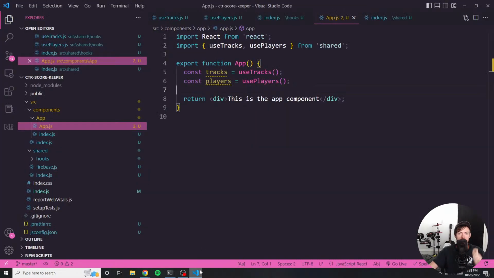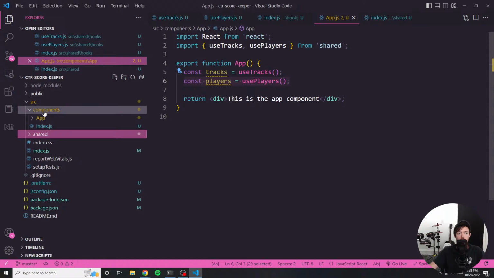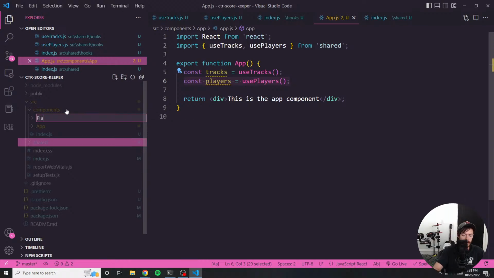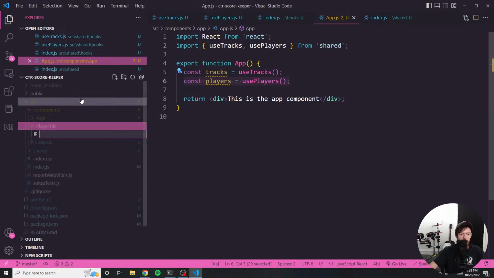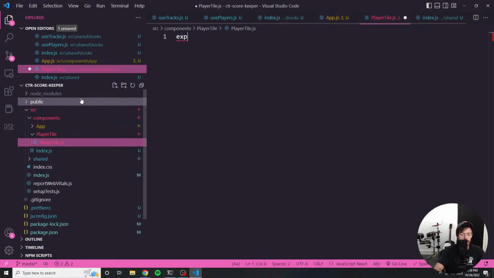We already have access to the players, right? So I can create a new component, we'll call it player tile. Let's do a little bit of boilerplate stuff, PlayerTile.js.